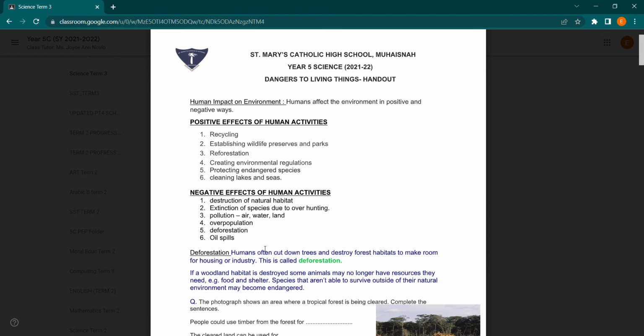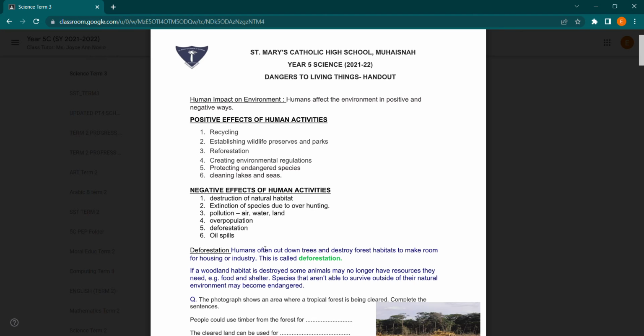Negative effects of human activities: destruction of natural habitats, extinction of species due to overhunting, pollution of air, water, or land, overpopulation, deforestation, or oil spills. Okay, deforestation. I've already told you this, but I can tell you here as well. Humans often cut down trees and destroy forest habitats to make room for housing or industry. This is called deforestation.